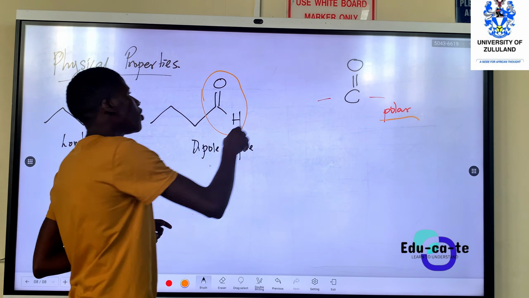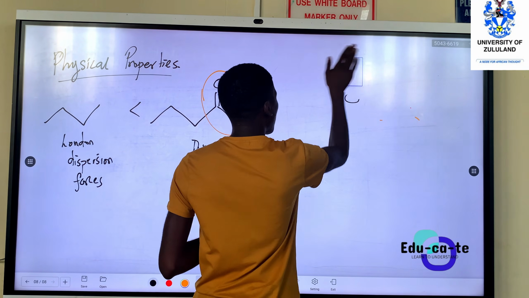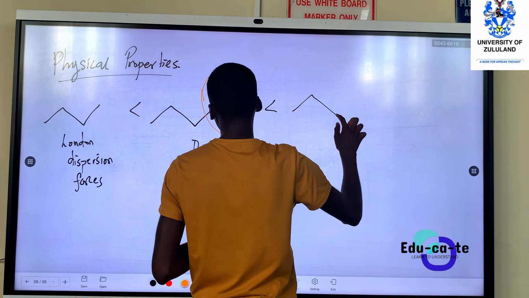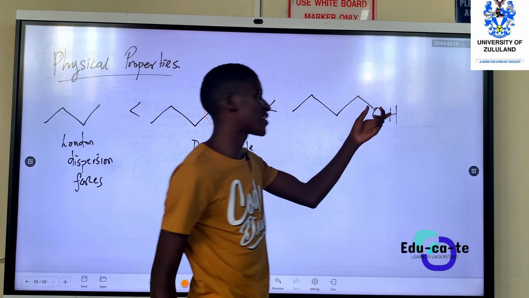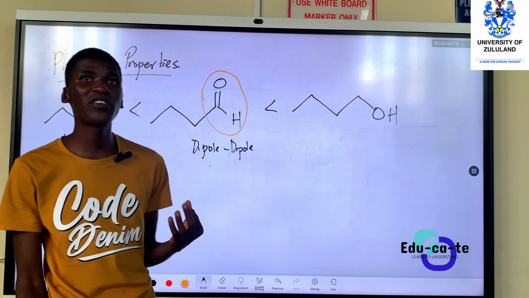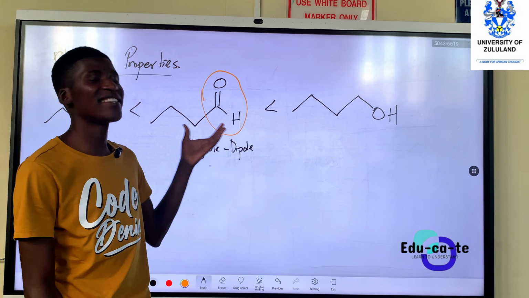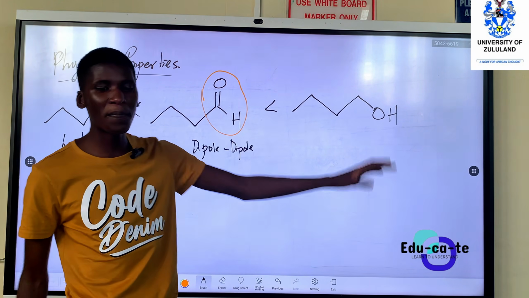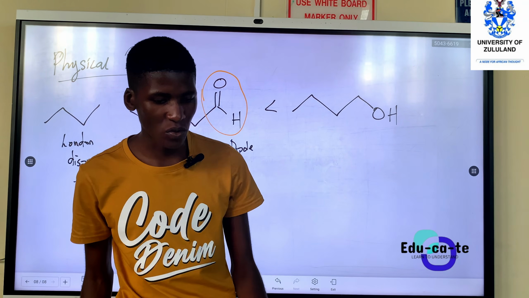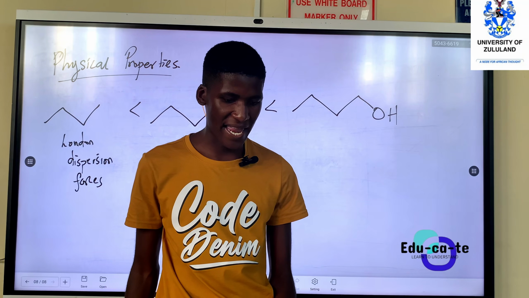But this is lower than the alcohols. Because, remember, some alcohols have hydrogen bonding, and hydrogen bonding is the strongest intermolecular force. So it's stronger than just this dipole. So we know whenever you are given a comparison of the physical properties of those, that's how they are.